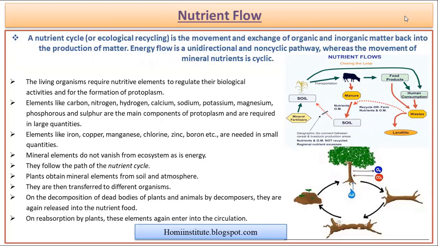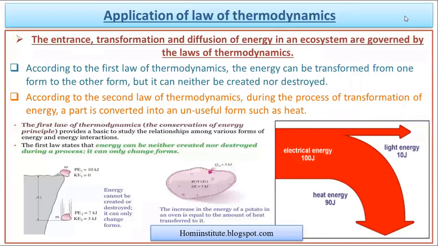This is how nature goes on, and this helps us to continuously move on with the nutrient cycle. With the nutrient cycle, we are able to make a balance on the earth, where all the organisms and all the organic material can exchange their nutrients among each other to maintain the balance. So these are the things which you have already studied in biology.